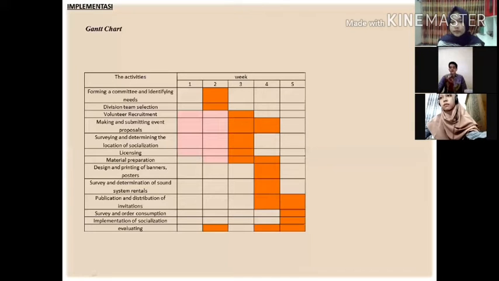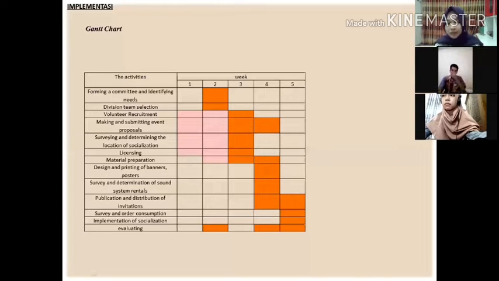Hope in the future, if the socialization program and introduction of this application run successfully, then routine socialization will be carried out to further spread a positive attitude to the community regarding the importance of hoax prevention.